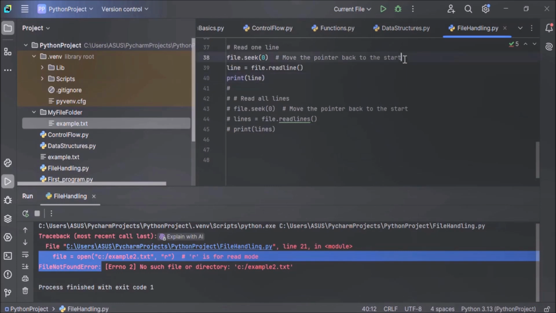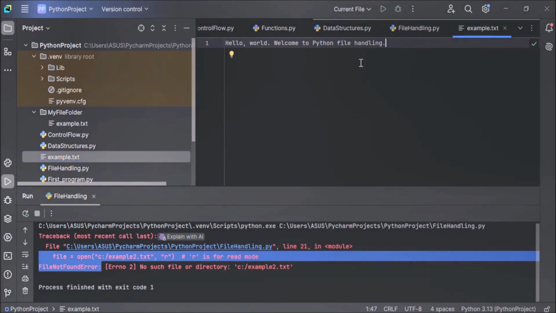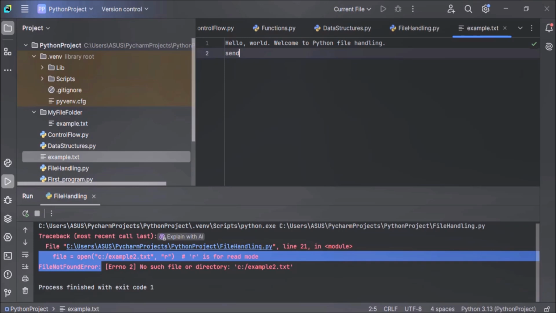Now here, after moving the pointer back to the start, we are using the readline method to read one line at a time. The readline method reads one line at a time from the file and moves the pointer to the beginning of the next line. Now let's understand this with the help of an example. Let's open our example.txt file. In this file, we have got only one line. Now let's add a few more lines to this file. Second line, third line. Now in this file, we have got 3 lines.